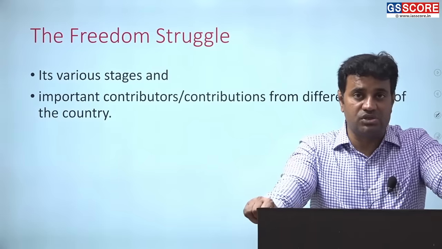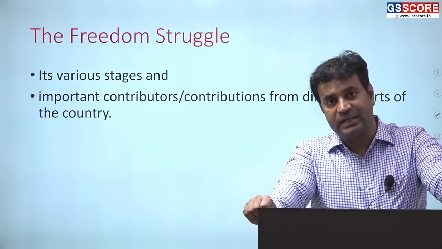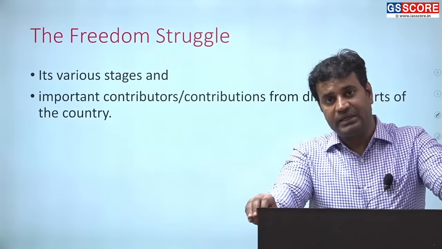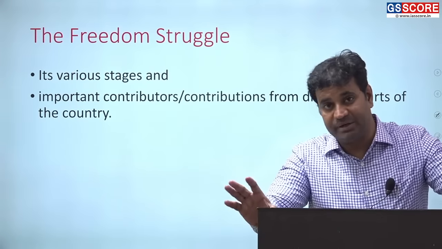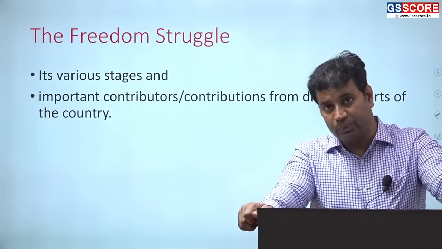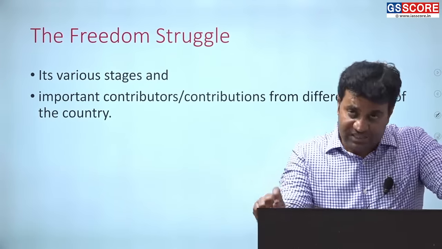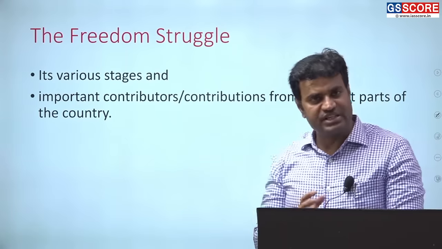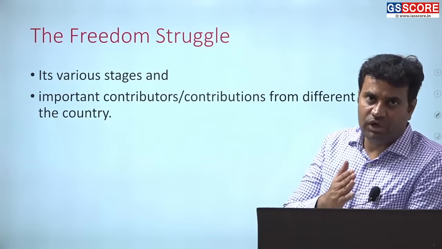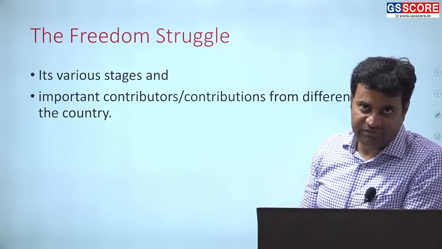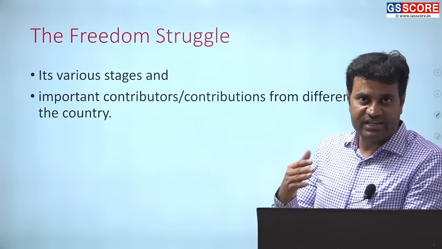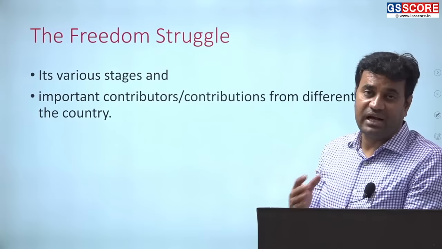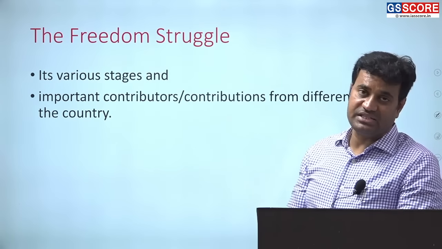We'll come to that topic also, so that we can understand how India's freedom struggle shaped in course of time, that ultimately resulted in India's independence by the middle of the 20th century. As per our syllabus, the topics mentioned are freedom struggle, its various stages. Various stages means starting from the formation of Indian National Congress in 1885, then the moderate phase, extremist phase, then at the same time the Gandhian phase, and after the Gandhian phase, finally India's independence.